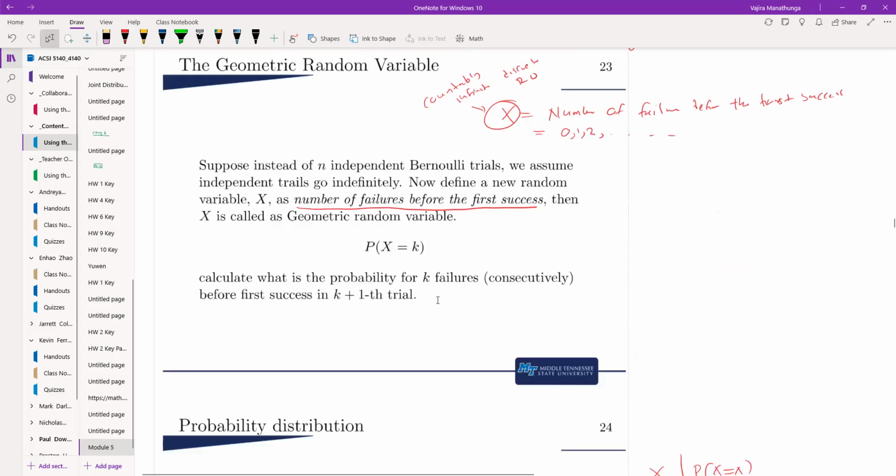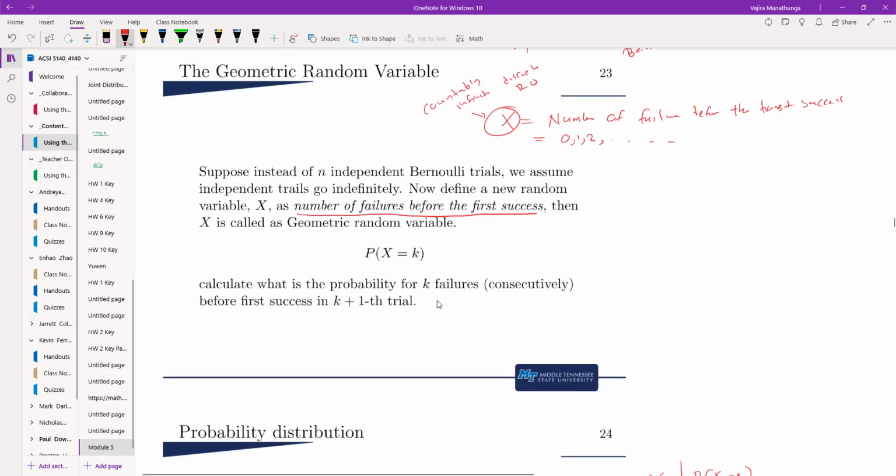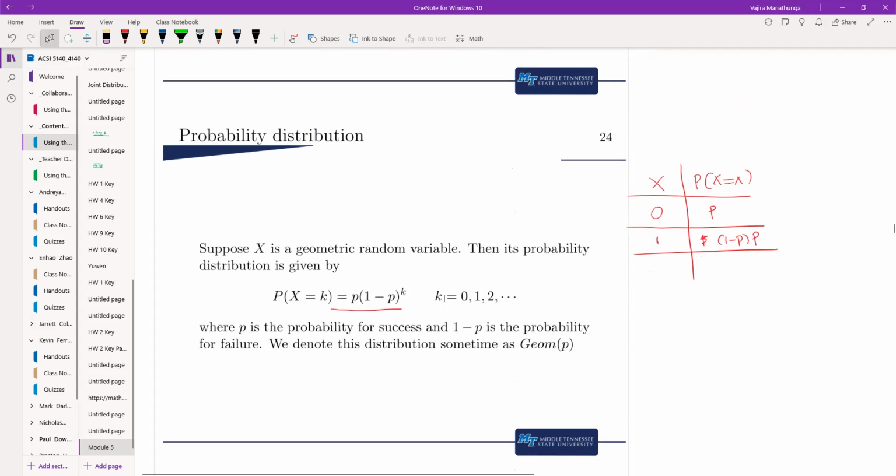Remember the definition: this is the number of failures before the first success. So the number of failures is 0, then 1, then 2. That means the first 2 trials were failures, and the third one becomes the success. And so forth.